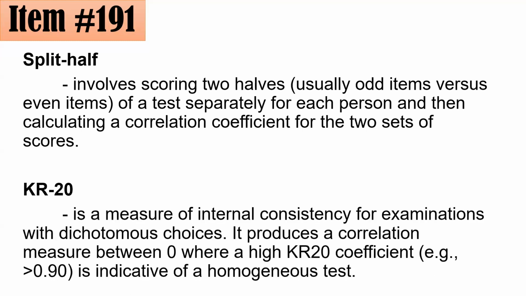And your KR20 naman po, it's a measure of internal consistency for examinations with dichotomous choices. Meaning, 1 if success or right, 0 if wrong or failure. It produces a correlation measure between 0 and 1, where a high KR coefficient, for example, greater than 0.90, is indicative of a homogeneous test. So, ang tamang sagot po ay letter B.